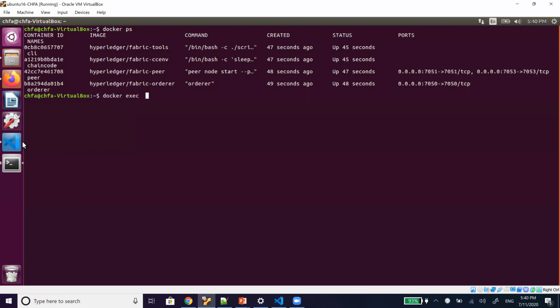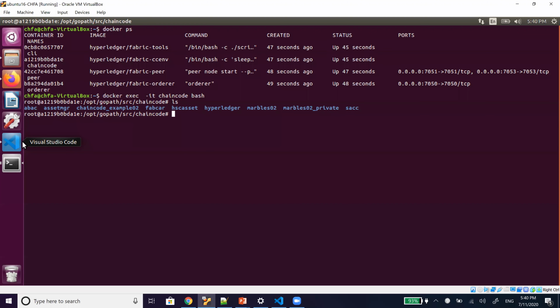Now we have copied the chain code here. The next step is to build that chain code. I already did it, but if there is any problem in the chain code, we can build outside also. But normally I copy the chain code and build again here.